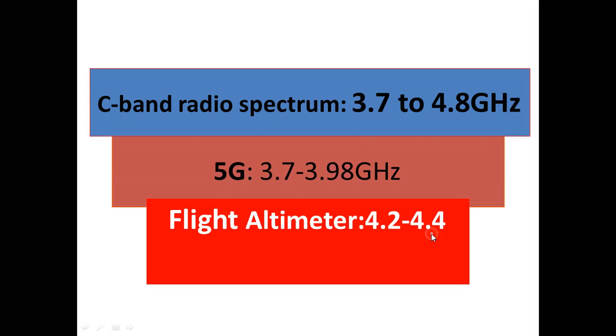Some airlines are using altimeter radio frequency between 4.2 to 4.4. What the FAA is saying is that in France or European countries, the last 96 seconds of the flight are not disrupted by 5G.